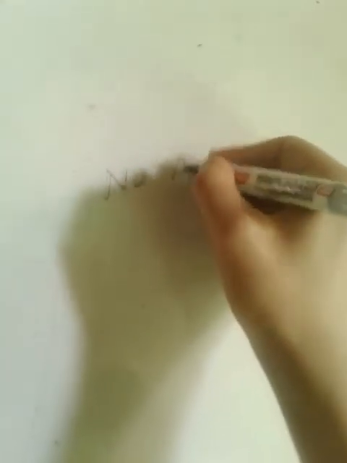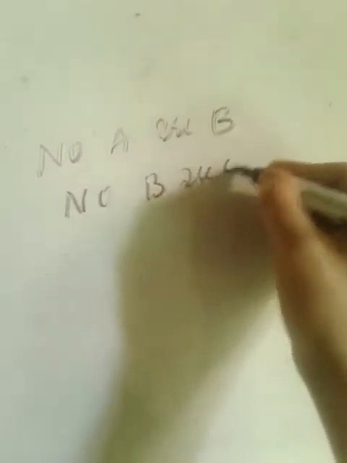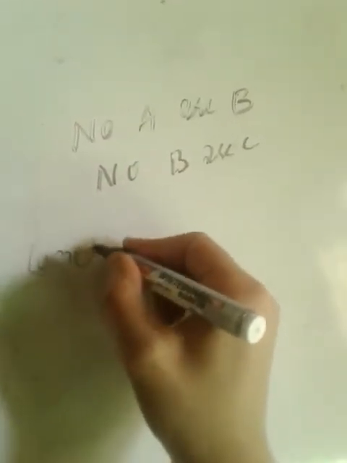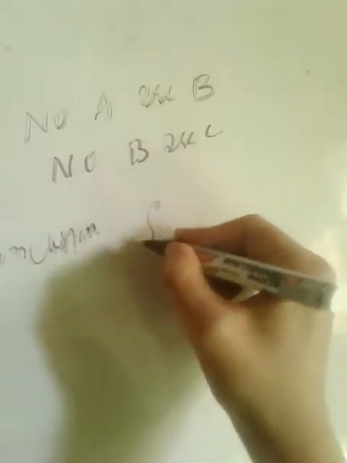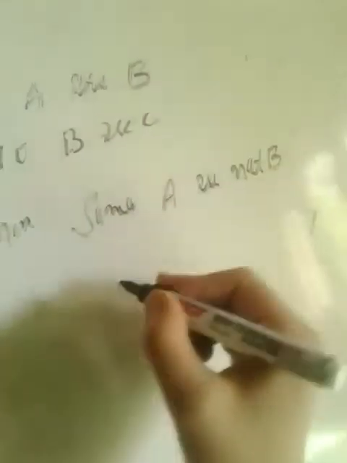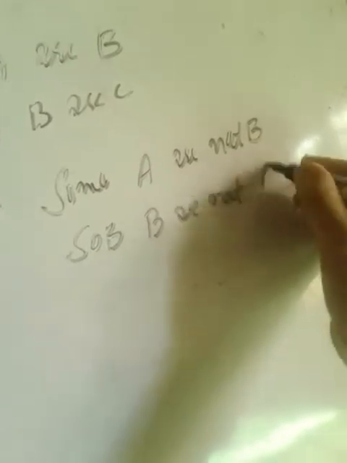Suppose we are given the question. For example, no A or B, no B or C. This is the statement, and in the conclusion we are given some A or not B and some B or not A. Remember this.